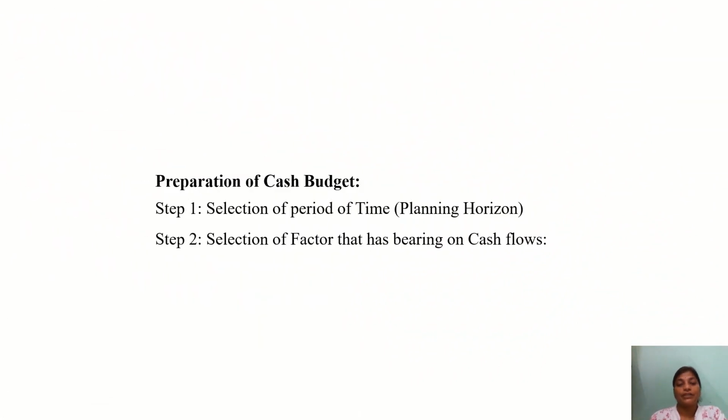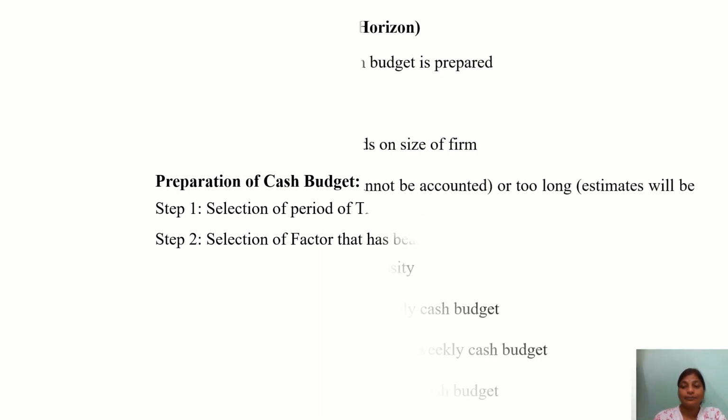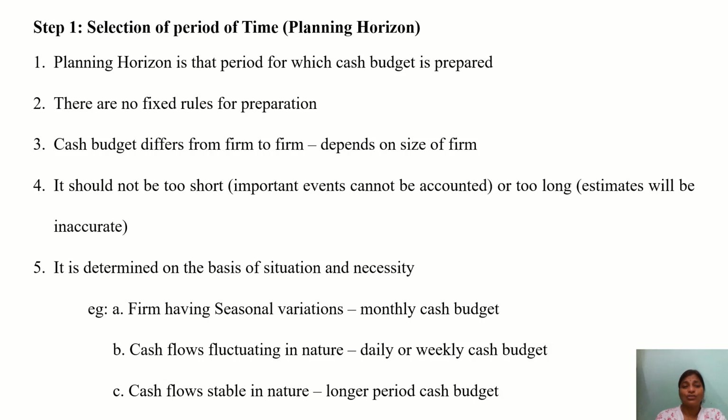Now in preparation of cash budget, we have two steps. The first one is selection of the period of time, that is, the planning horizon. The second one is selection of factors that have a bearing on cash flows. So let us see in detail. Step 1, we are going to select the period of time.